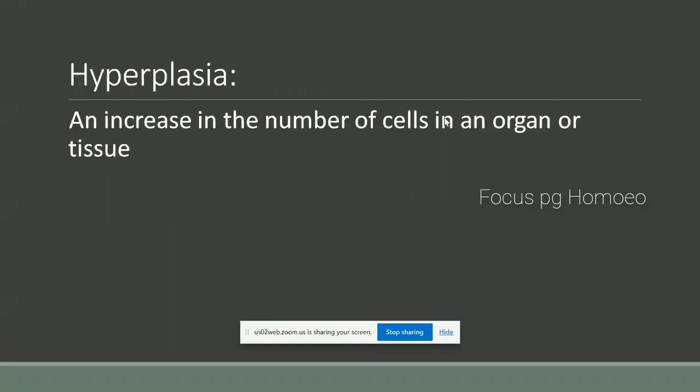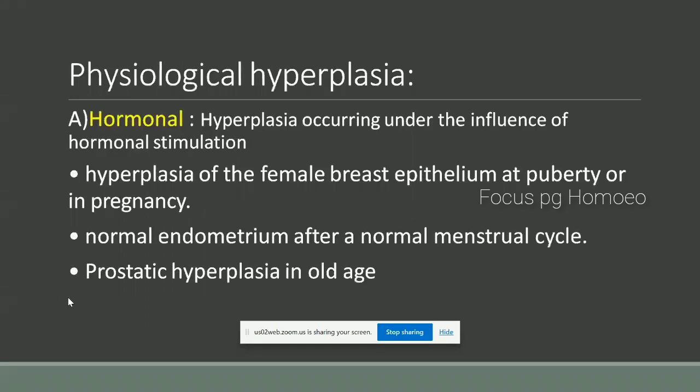Then the first one is hyperplasia. Hyperplasia is an increase in the number of cells in an organ or tissue. That is hyperplasia, an increase in the number of cells, sometimes in our organs or sometimes in tissues.